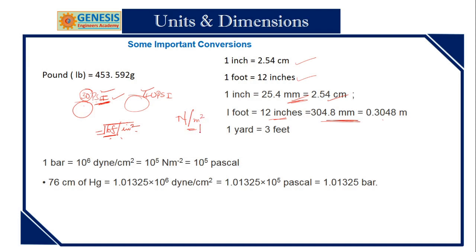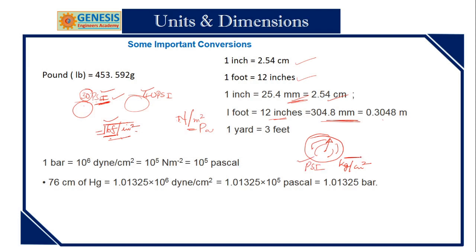So are you able to convert this unit into Pascal? This is Pascal, right? In some of the pressure gauges, they will definitely use two types of units. In that, one will be bar or kg per centimeter square. This is not known to you, but it is customary to use that. And in one scale they will use PSI. In red color PSI, in black color the other, like that in pressure gauges.